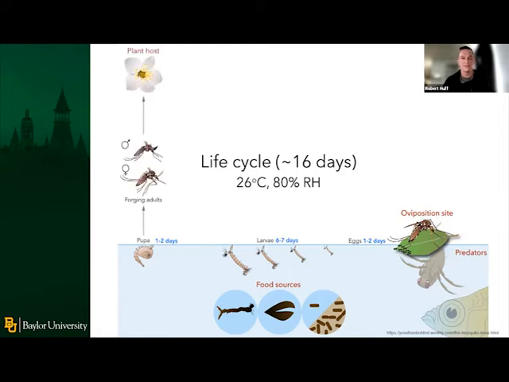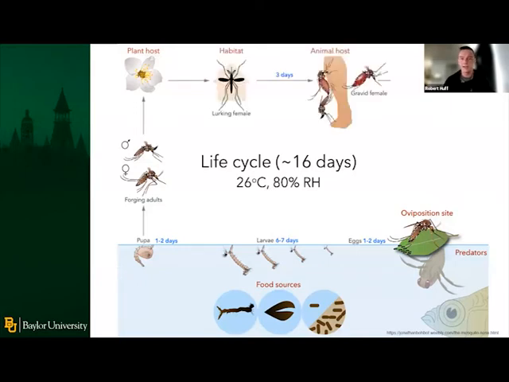So the larva will transition into a pupal stage where it will undergo complete metamorphosis and emerge as a flying adult insect. So the first thing that mosquitoes typically do, they'll need to go and find a plant host to take a nectar meal. So both male and females require nectar as their sole carbohydrate source. Typically what happens after that is they'll kind of fly around in the environment for a few days and kind of mature a little bit, and then they'll end up mating with one another.